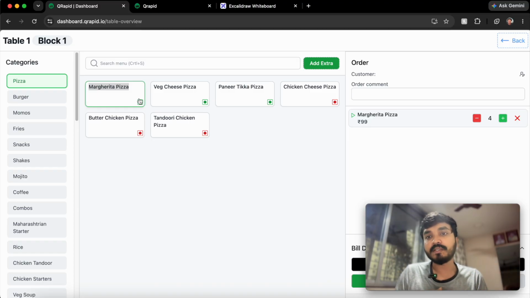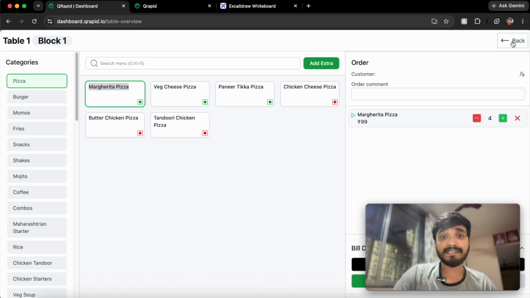After that, we can train it in such a way that it will automatically check how many margarita pizzas were sold today. Then it will automatically subtract from inventory. We don't have to manually go as an inventory manager and reduce stock every day. This will save a lot of time for the stakeholders in the restaurant industry, because inventory is a very big problem for restaurant owners.